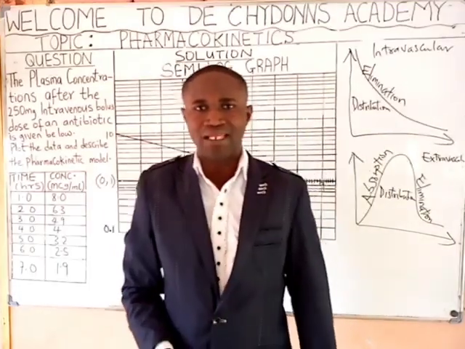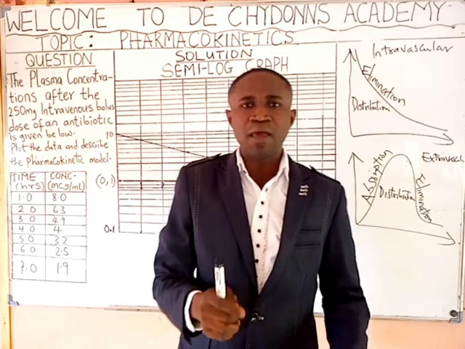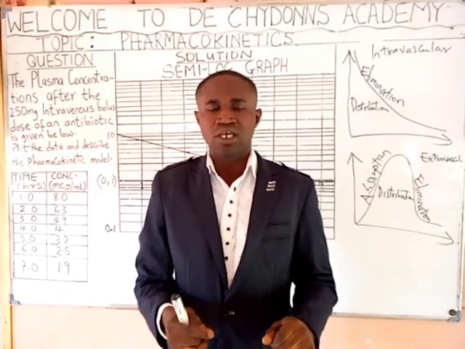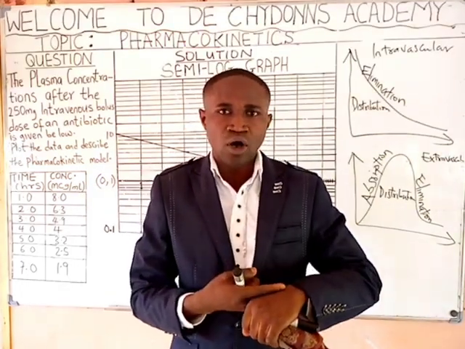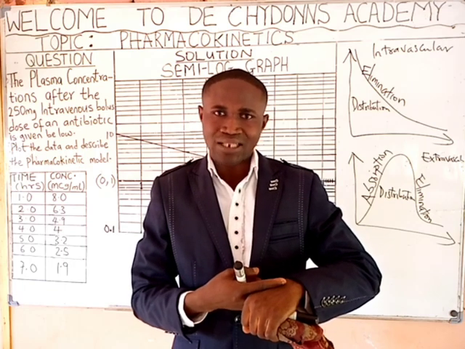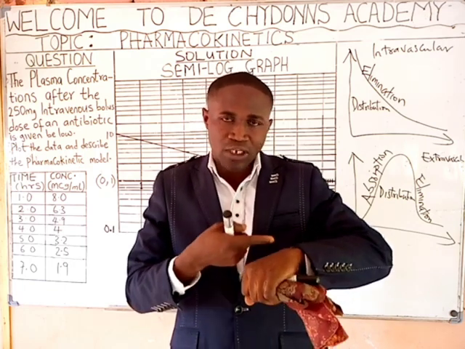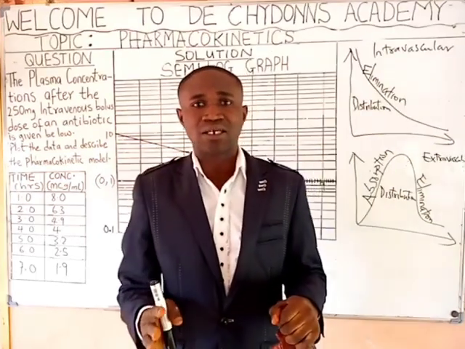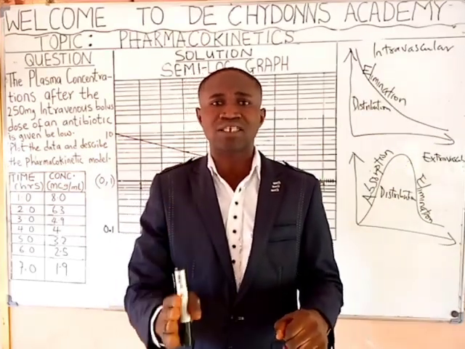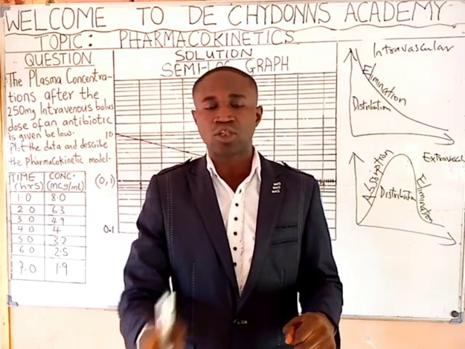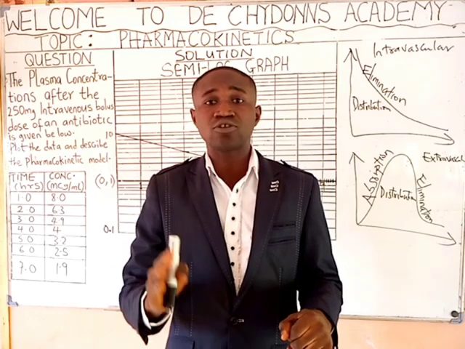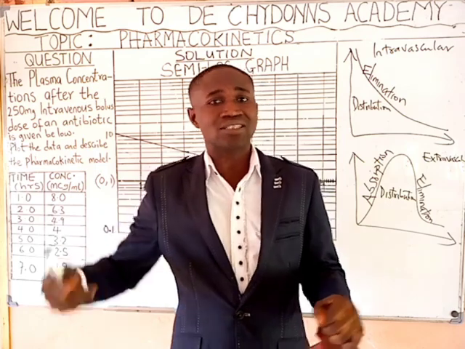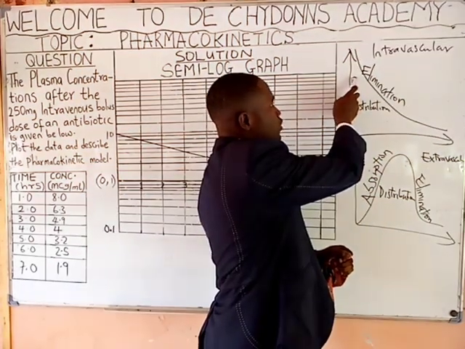What do we mean by this statement? It simply means that when a drug is given through IV or IA, intravenous or intraarterial, that is through the vein or through the artery, that drug will go straight into the systemic circulation, into the bloodstream. That drug will not follow the process of absorption.